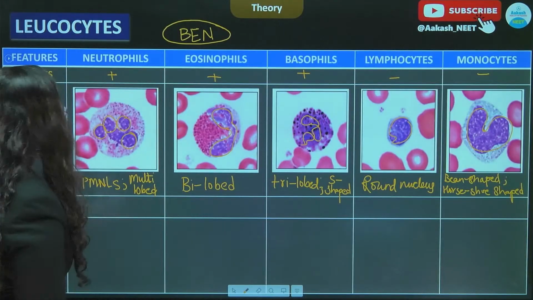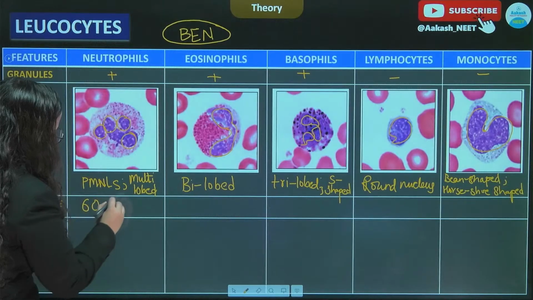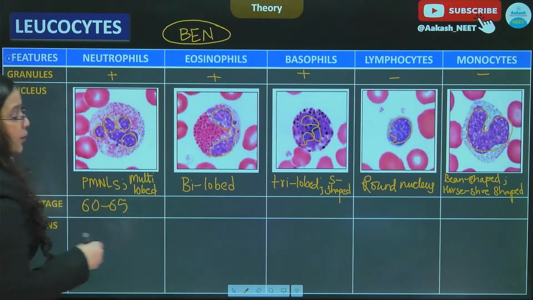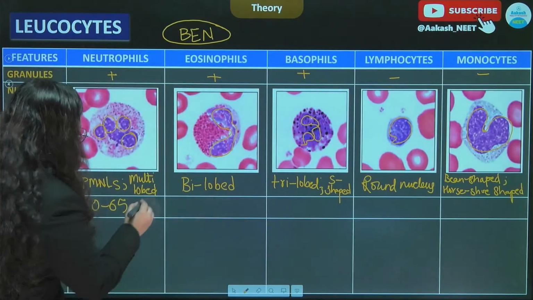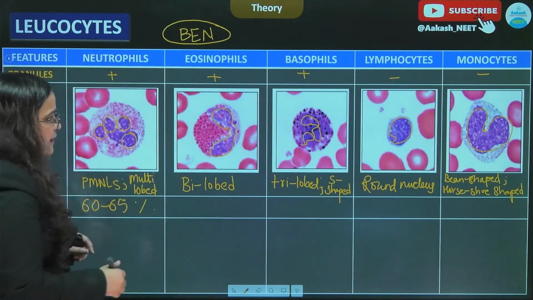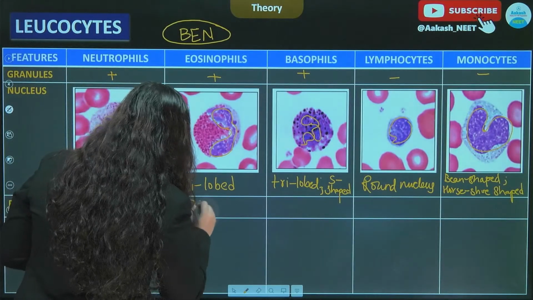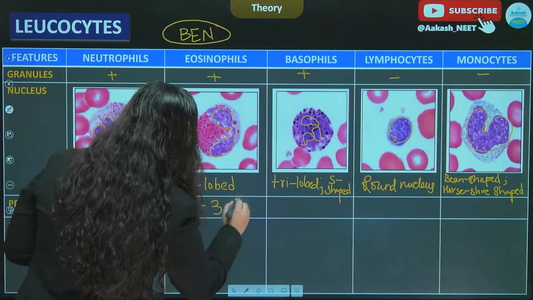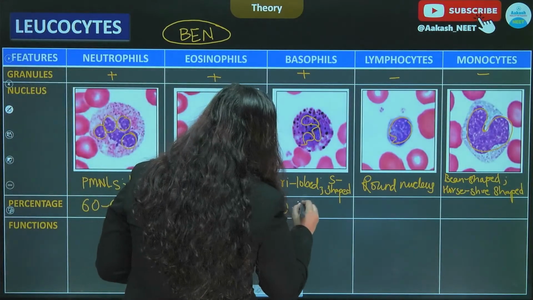Moving to their percentage, the neutrophils account for about 60 to 65% of the total WBCs per mm³ of blood. The eosinophils account for about 2 to 3%. The basophils account for about 0.5 to 1%.